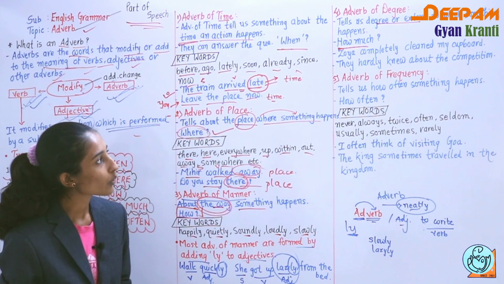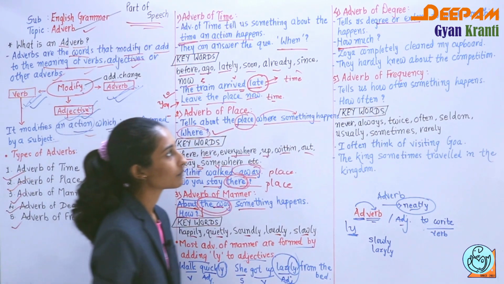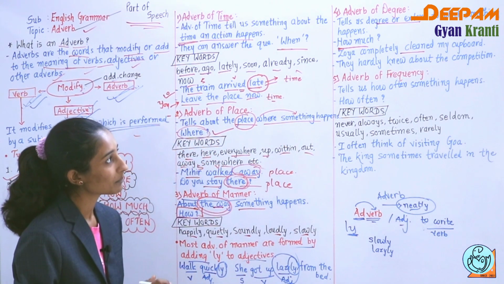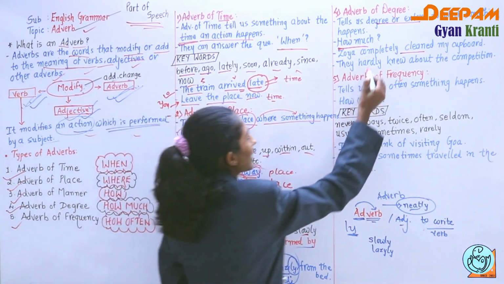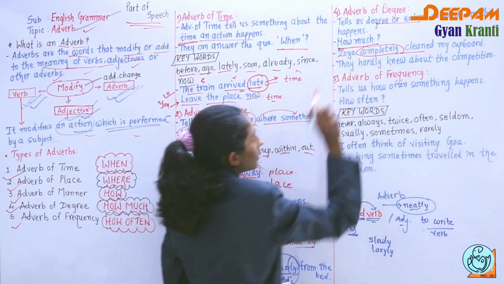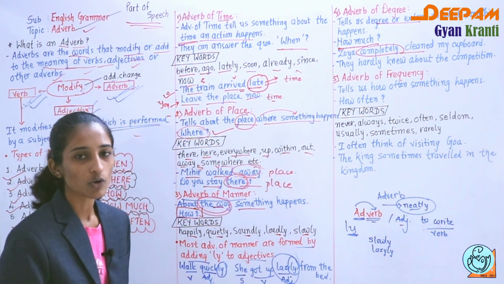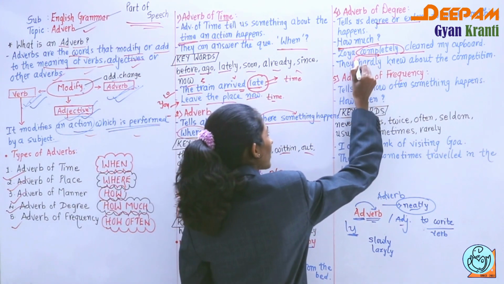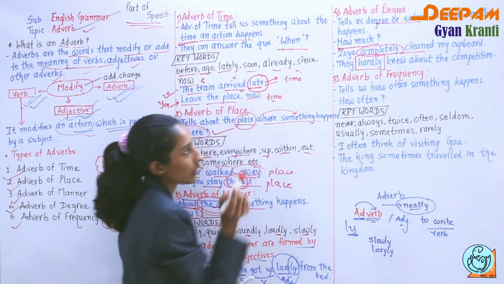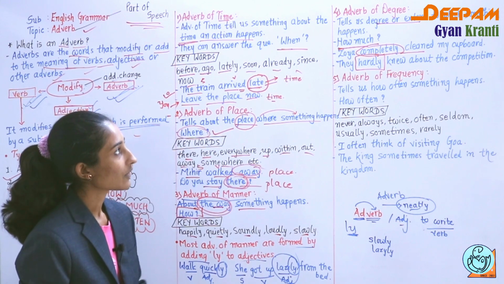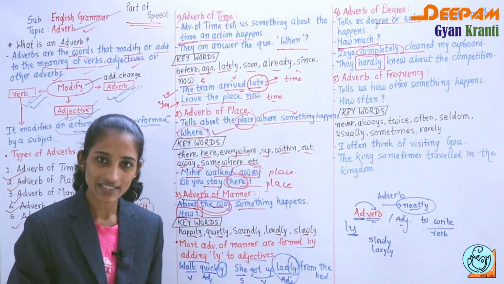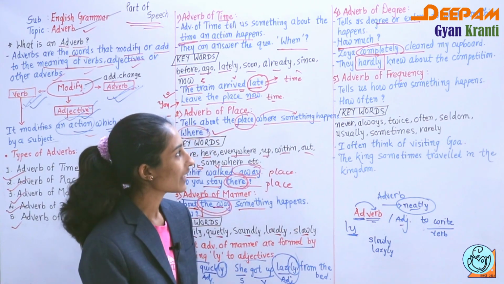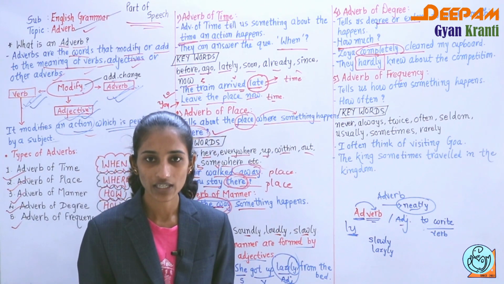For example, Zoya completely cleaned my cupboard. So how much cupboard was cleaned by Zoya? You get the answer completely. They hardly knew about the competition. So how much did they know about the competition? Hardly. So if the degree is given, and if you ask a question with how much, then you get the answer, and that is adverb of degree.